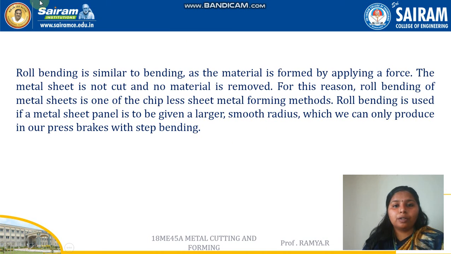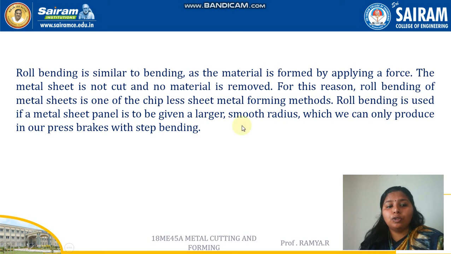Roll bending is one among the processes similar to bending, as the material is formed by applying a force. The sheet metal is not cut and no material is removed. For this reason, roll bending of metal sheets is one of the cheapest sheet metal forming methods. There is no metal waste.